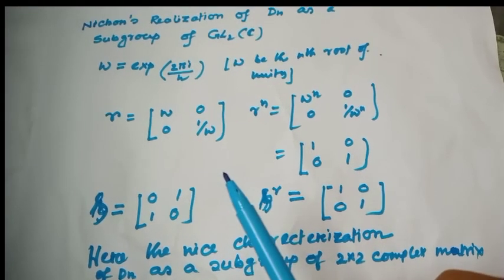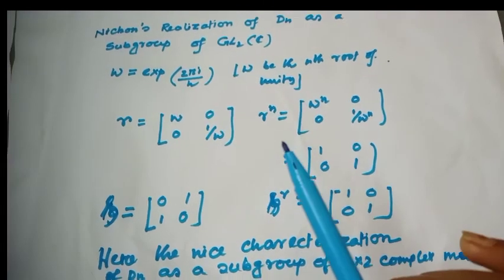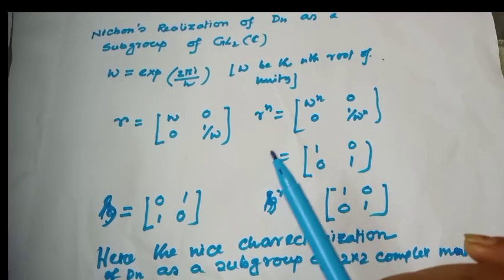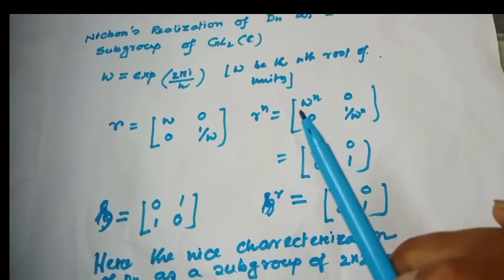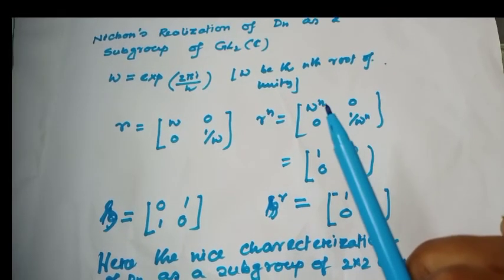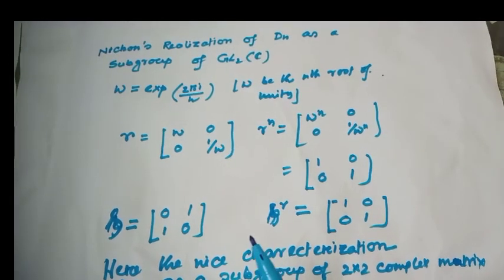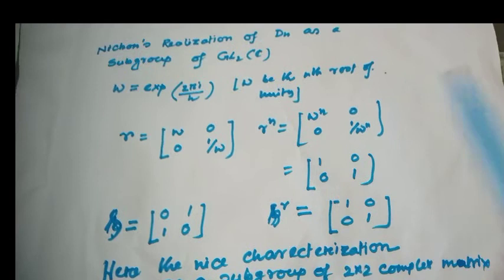And from today's, if you notice in any competitive exam such type of matrices, then you will understand this is actually indicating the Dn group.